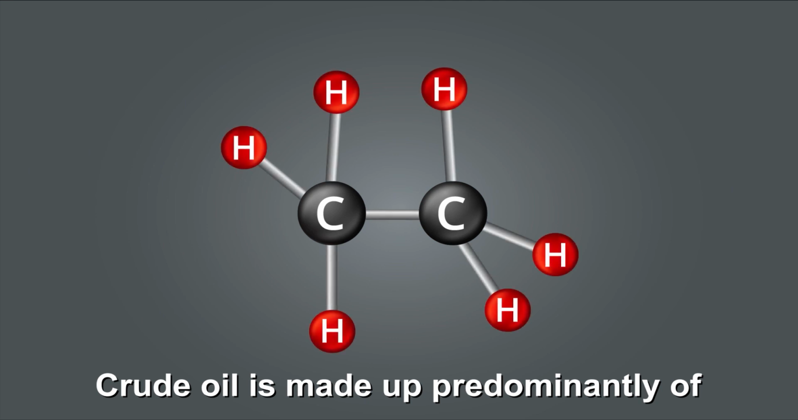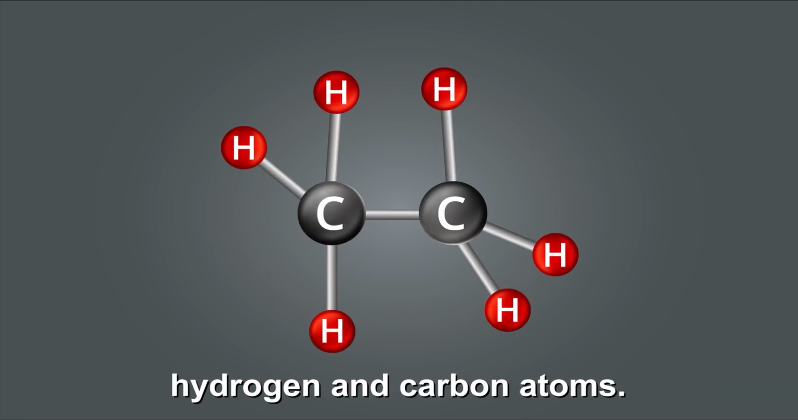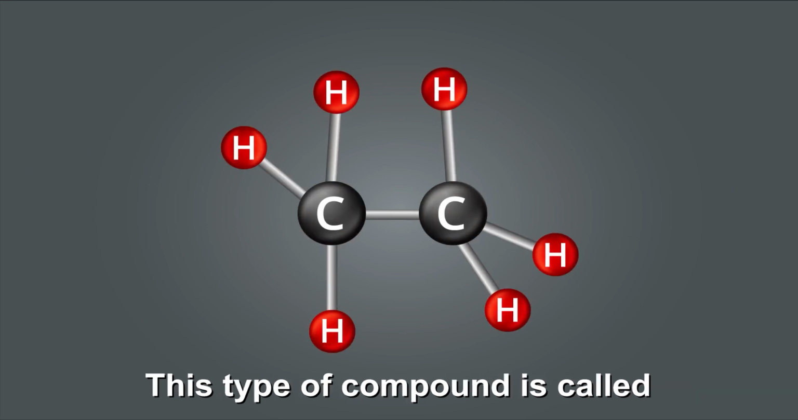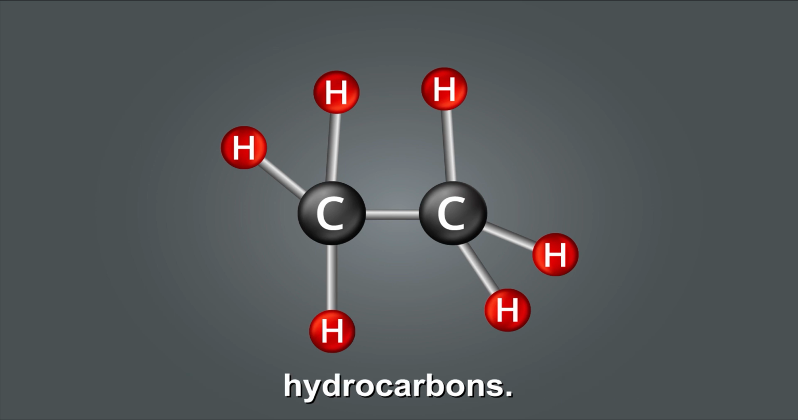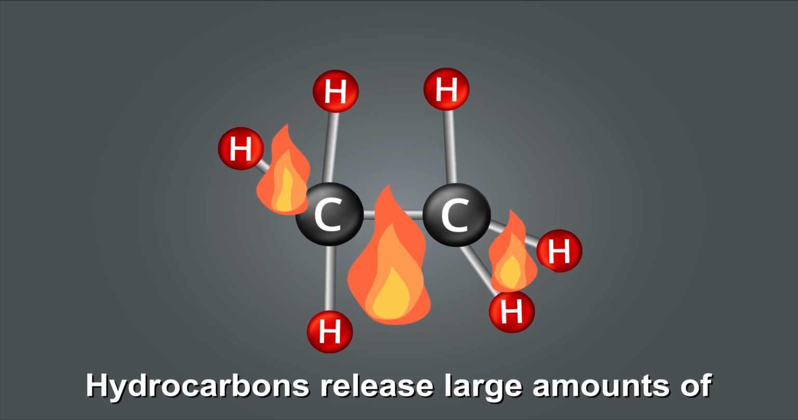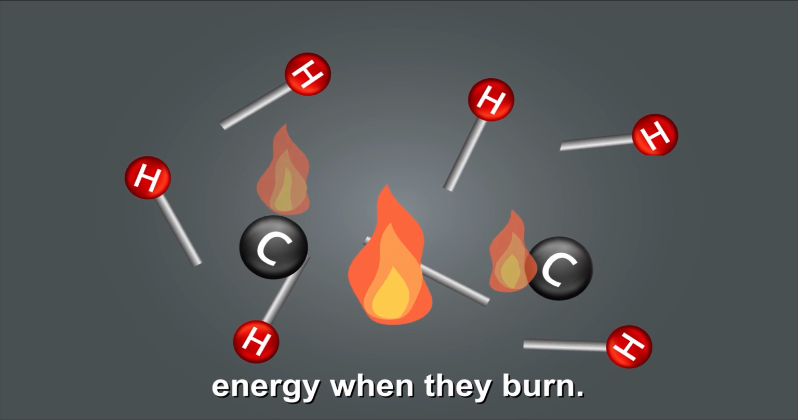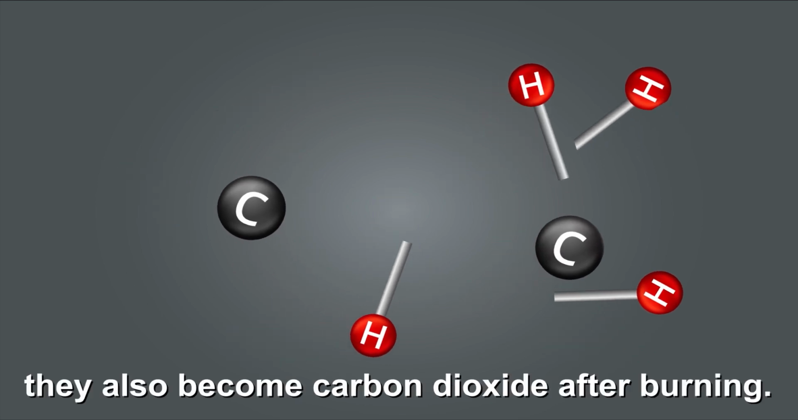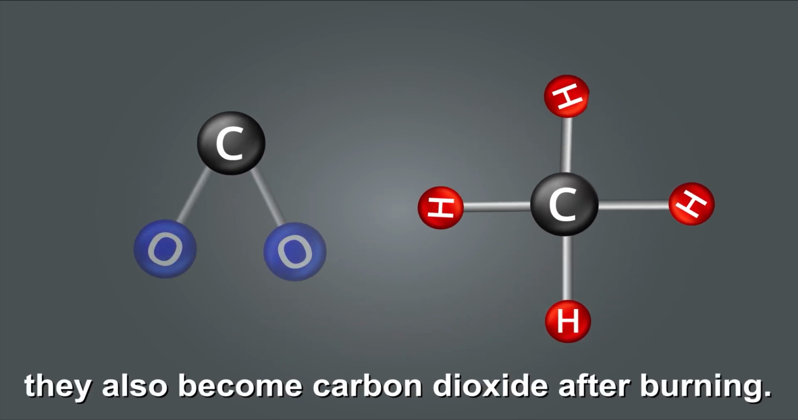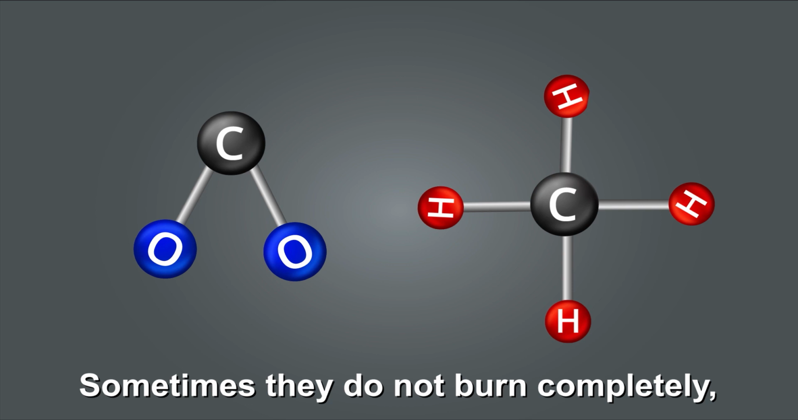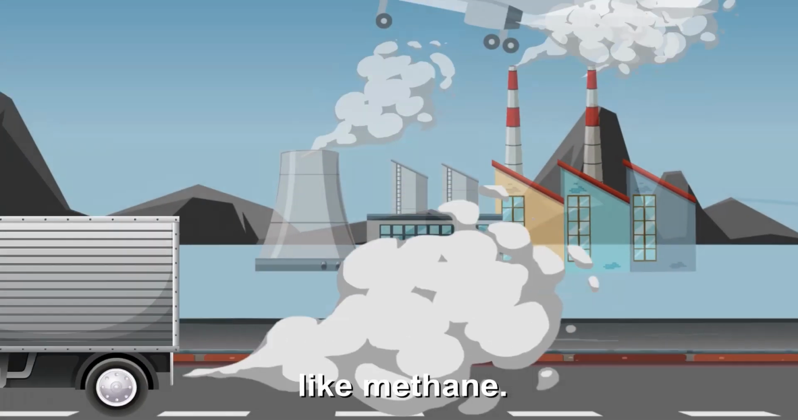Crude oil is made up predominantly of hydrogen and carbon atoms. This type of compound is called hydrocarbons. Hydrocarbons release large amounts of energy when they burn. However, they also become carbon dioxide after burning. Sometimes they do not burn completely, which produces harmful byproducts like methane.